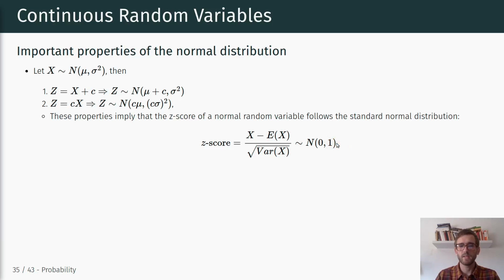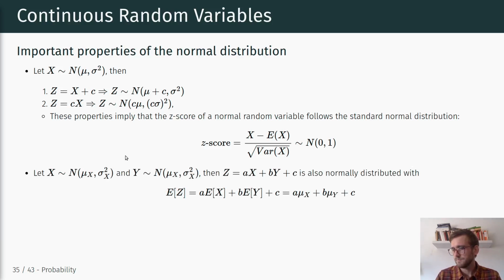Right? And I should have mentioned this earlier. I included a couple of awesome visualizations on Canvas that are linked, where you can go through this z-score standardization and visualize this for different types of distributions or for different values of mu and sigma squared, and see how the standardization returns any type of distribution back to the standard normal distribution. So go check out those visualizations that are linked, and make sure to look at that additional material as well.